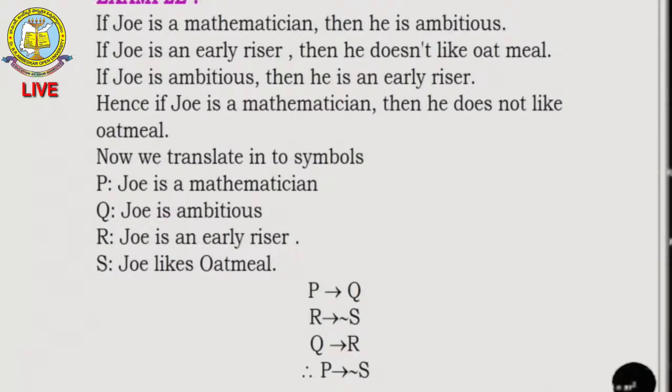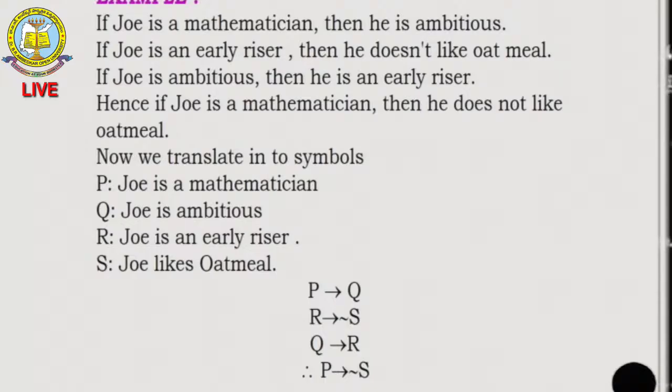So coming to the given premises: if Joe is a mathematician, then he is ambitious, that is P implies Q. If Joe is an early riser, then he does not like oatmeal, that means R implies negation of S. If Joe is ambitious, then he is an early riser, that is Q implies R. Hence, if Joe is a mathematician, then he does not like oatmeal. That is the conclusion given.